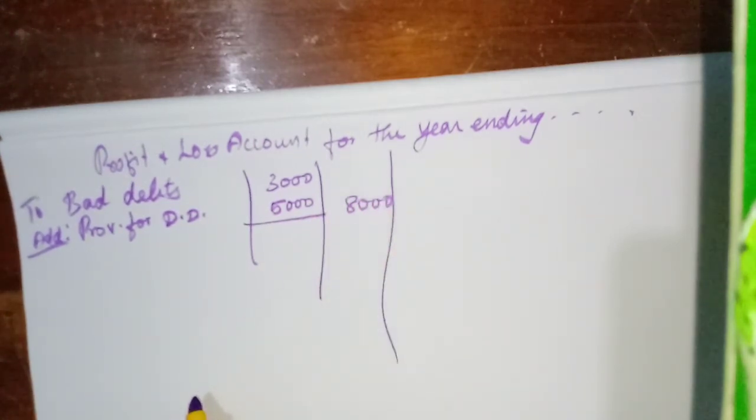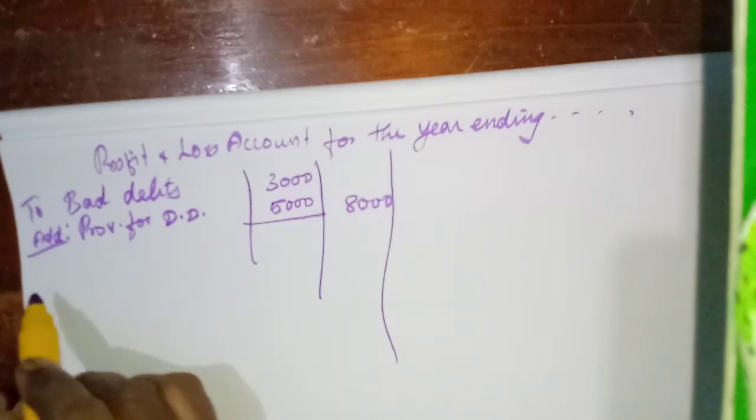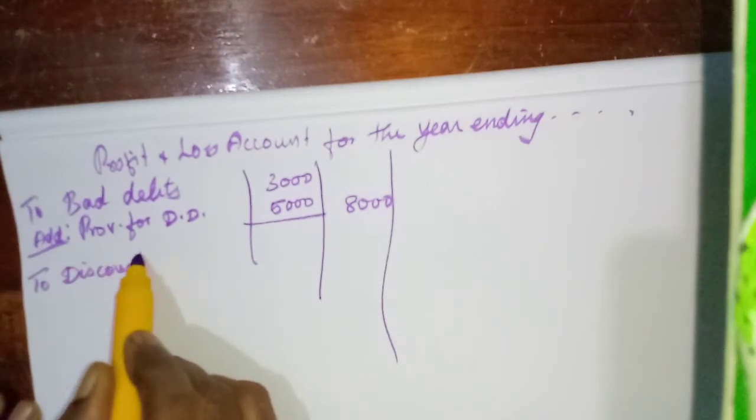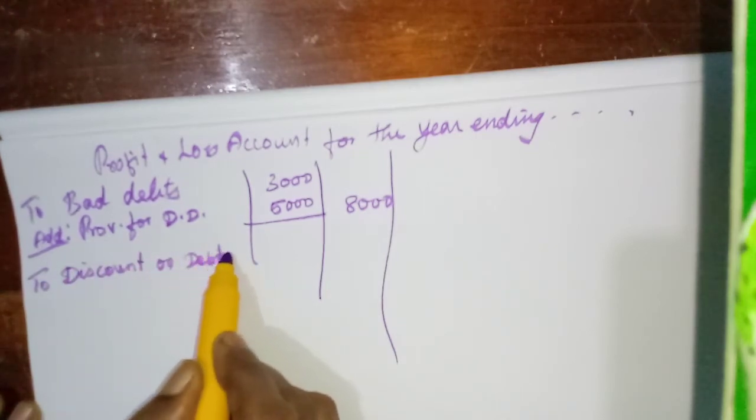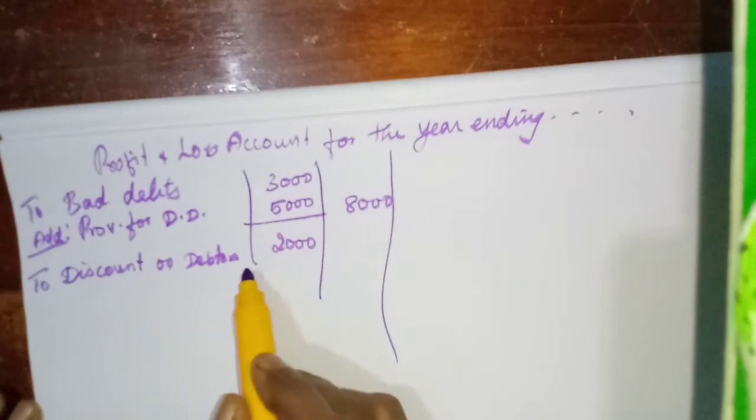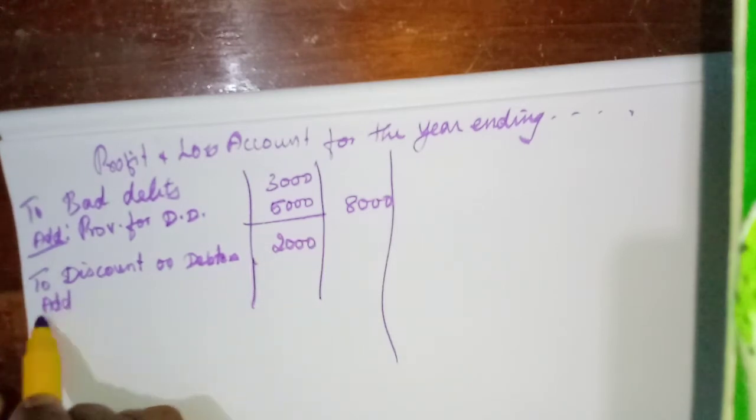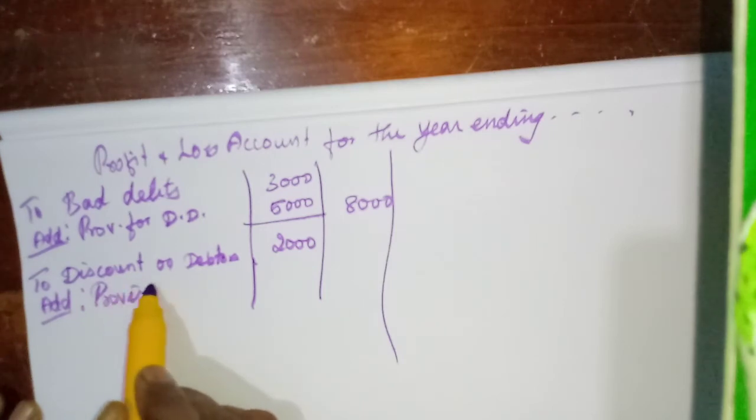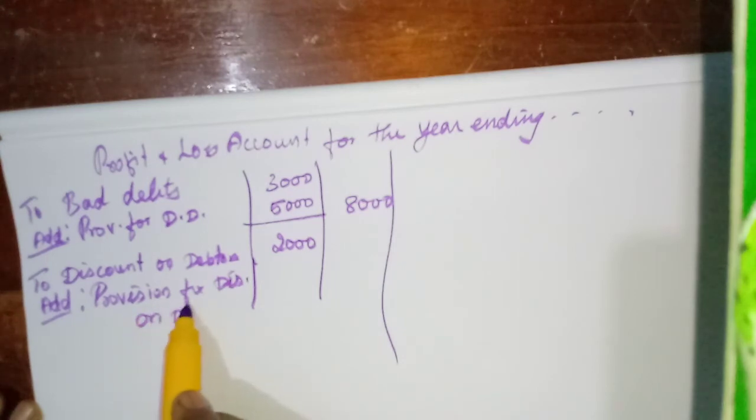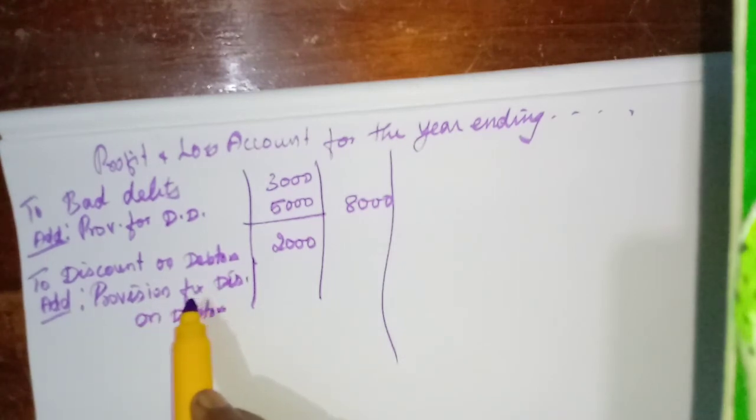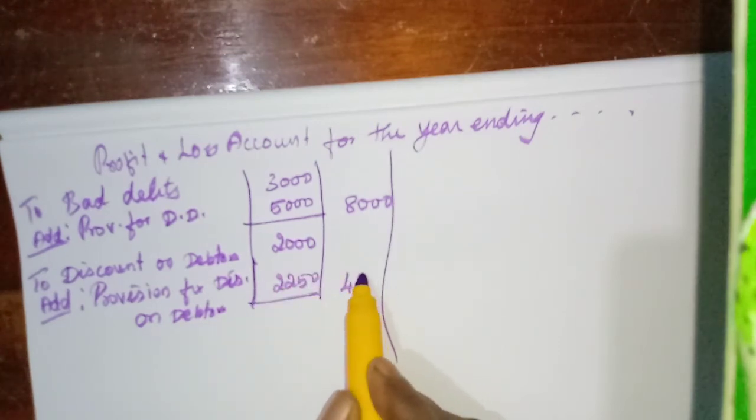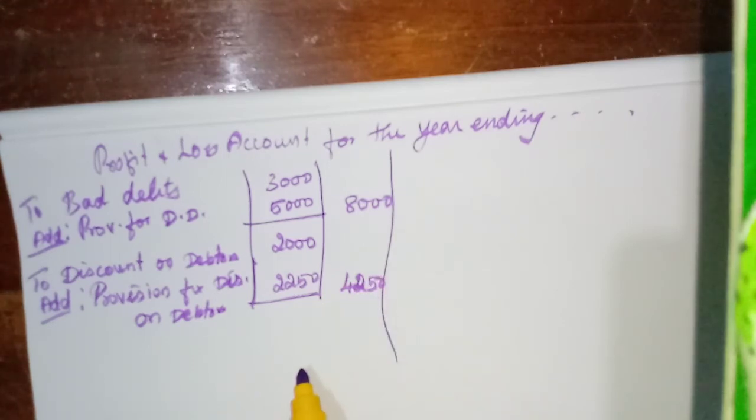Then since they have given this discount on debtors in the trial balance, we are taking this as the second item. Discount on debtors 2,000. Now add provision for discount on debtors that we have calculated. Discount on debtors 2,250. So 4,250. Okay, over.